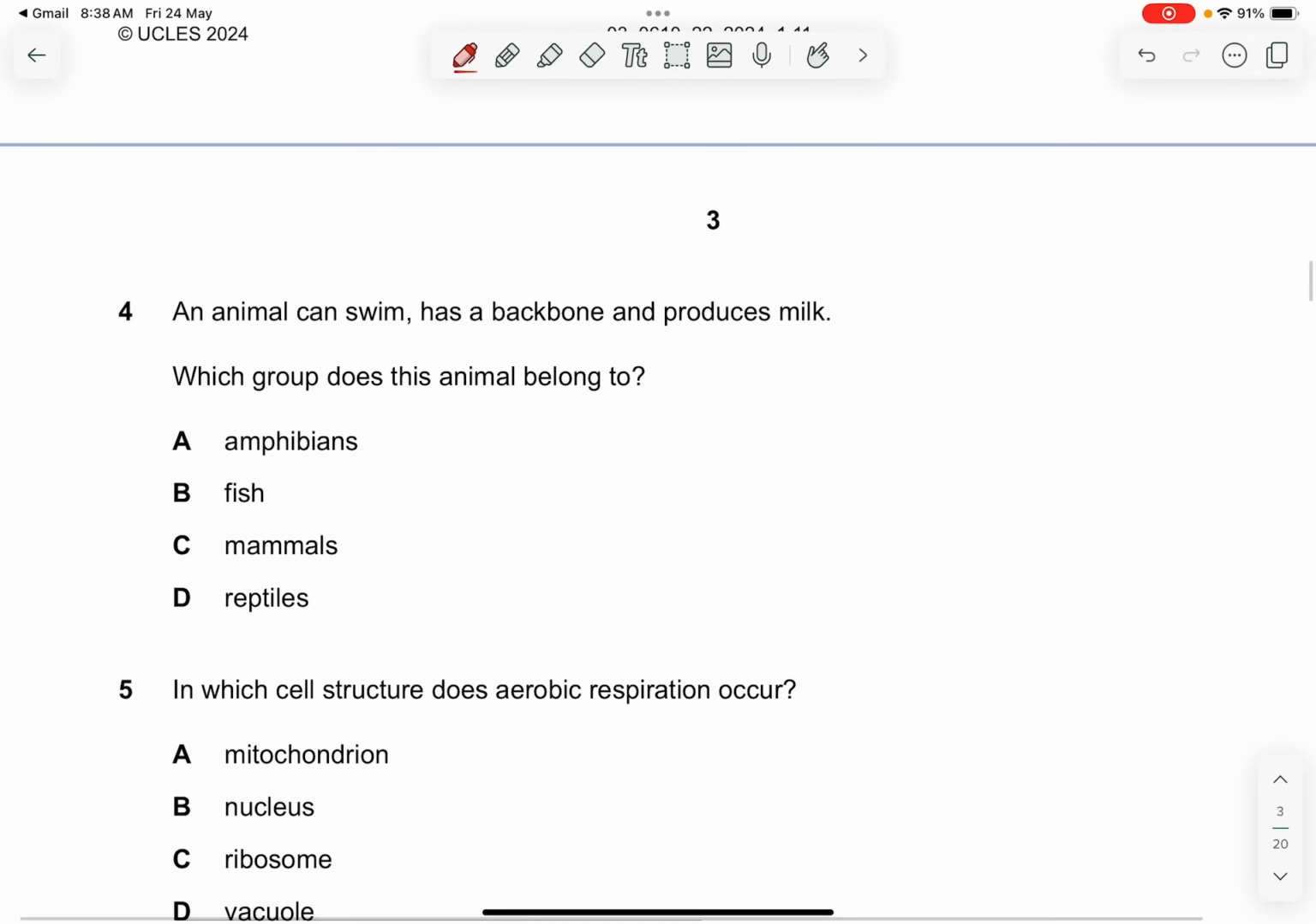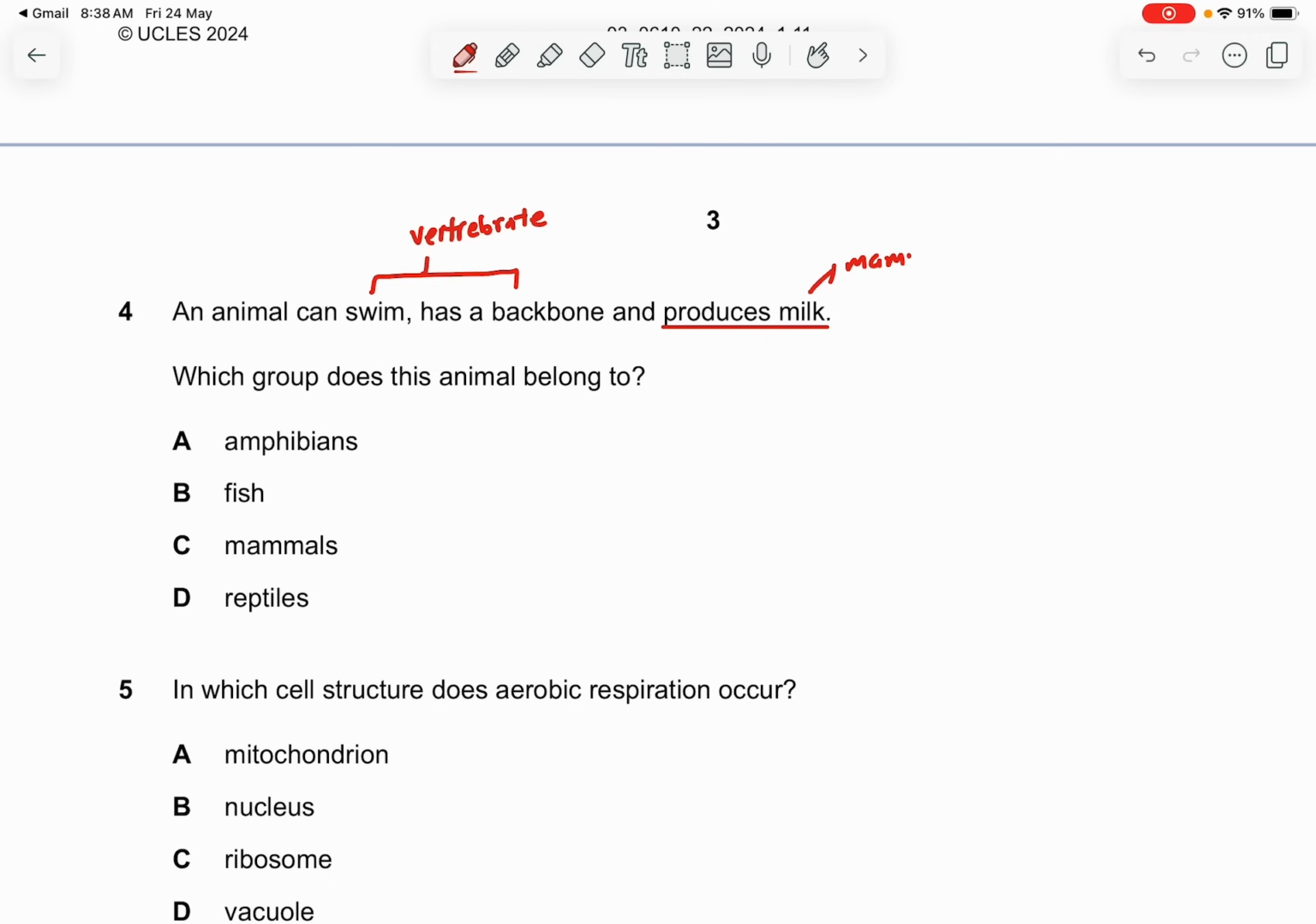Question 4. An animal can swim, has a backbone, and produces milk. Which group does this animal belong to? You can see the animal can swim, has a backbone. So these are all vertebrates. This is the first clue, that is the vertebrates. The second one, it produces milk. Milk comes from mammary glands. So the only one that has the mammary glands is the mammals. So the answer is C.